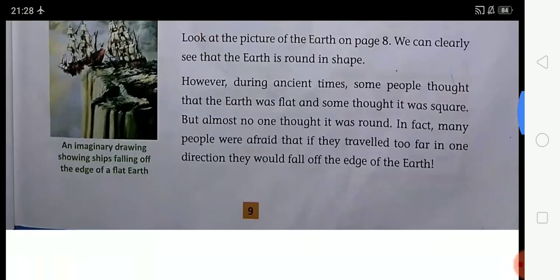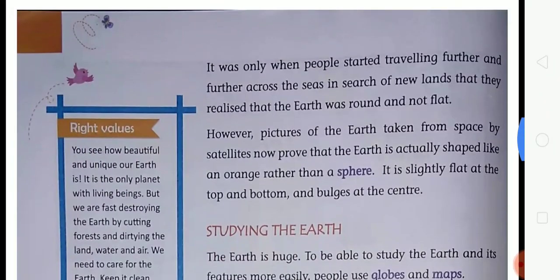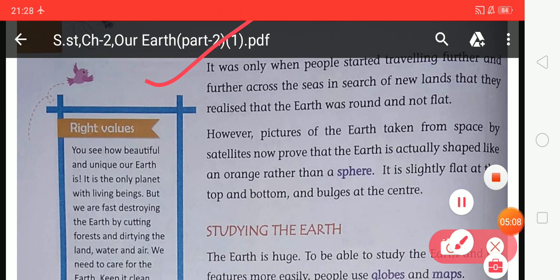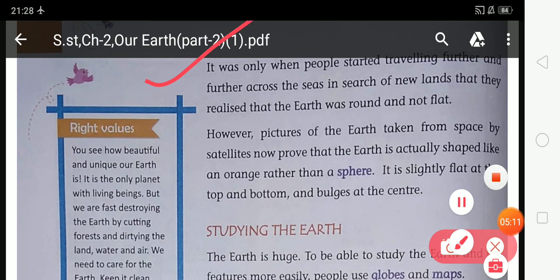Look at the next page. It was only when people started traveling further and further across the sea in search of new lands that they realized the earth was round and not flat. Students, when people started traveling further across the sea in search of new land, they realized and believed that the shape of the earth was round and spherical, not flat.